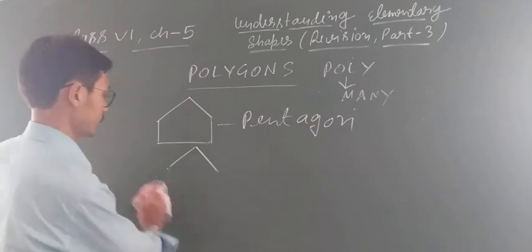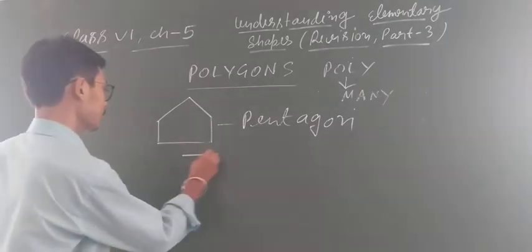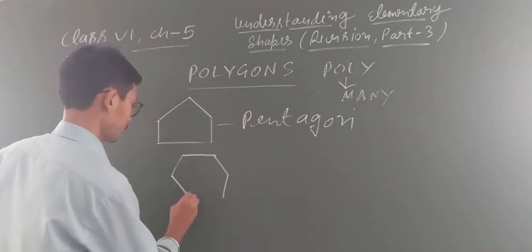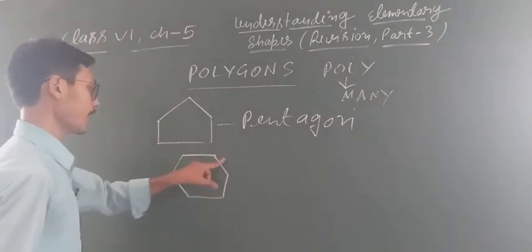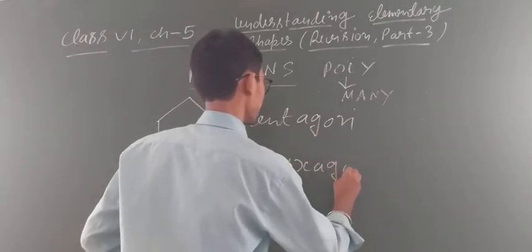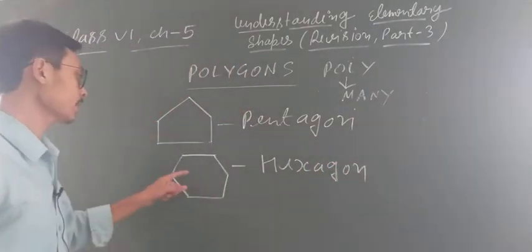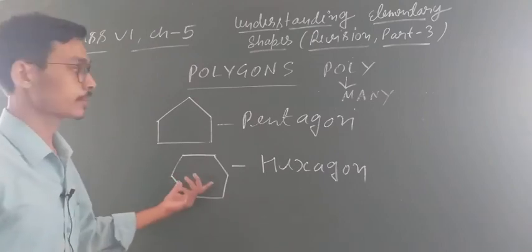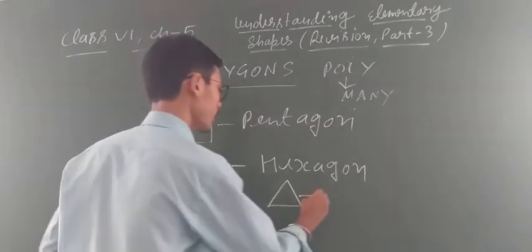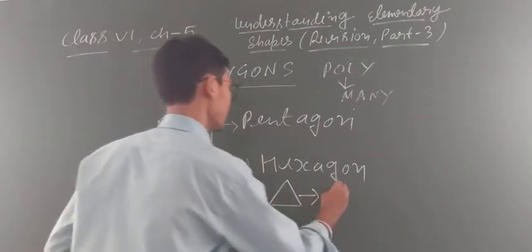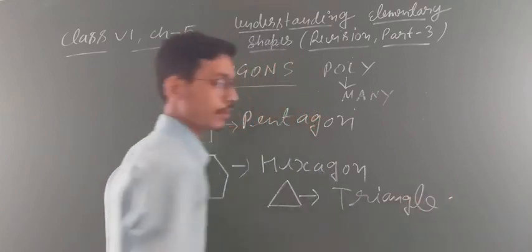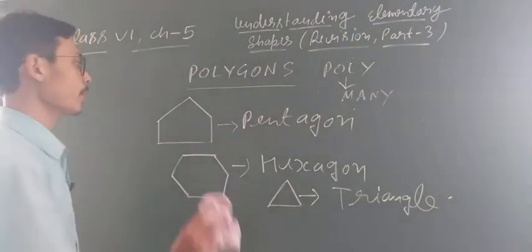One minute. First is pentagon. If I draw like that, so देखो, how many sides? 1, 2, 3, 4, 5, 6. So this is our hexagon. But this is also a polygon because it has straight lines and is closed. If I draw like that, this is a triangle. Clear, everyone? So these are our types of polygon.